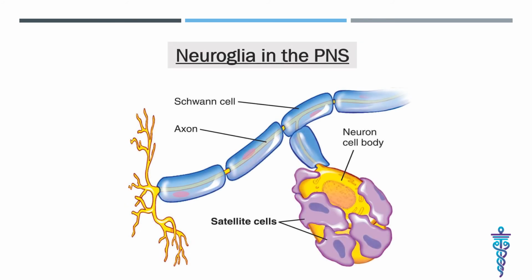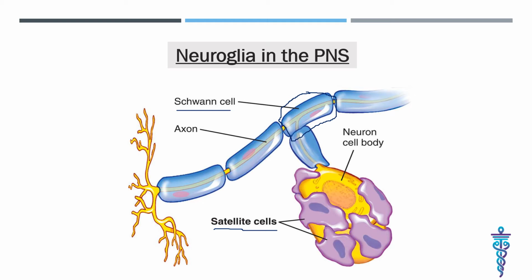Neuroglia in the PNS: Schwann cell and what is it? It is the satellite cell. Let's discuss one by one. Schwann cells encircle PNS axons. Same as oligodendrocytes, they form the myelin sheath around the axon, but in the PNS rather than the central nervous system. So both Schwann cell and oligodendrocyte have the same function.